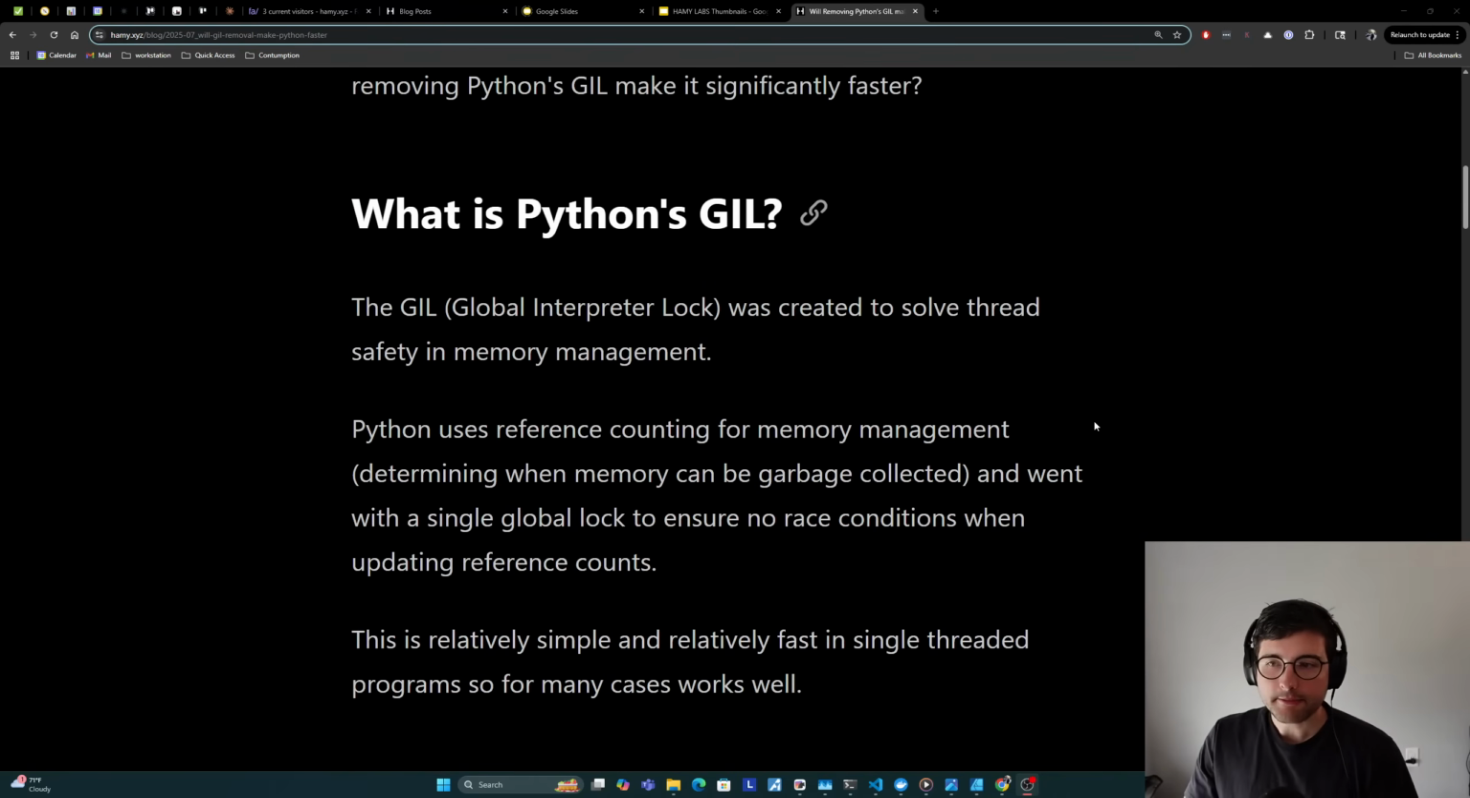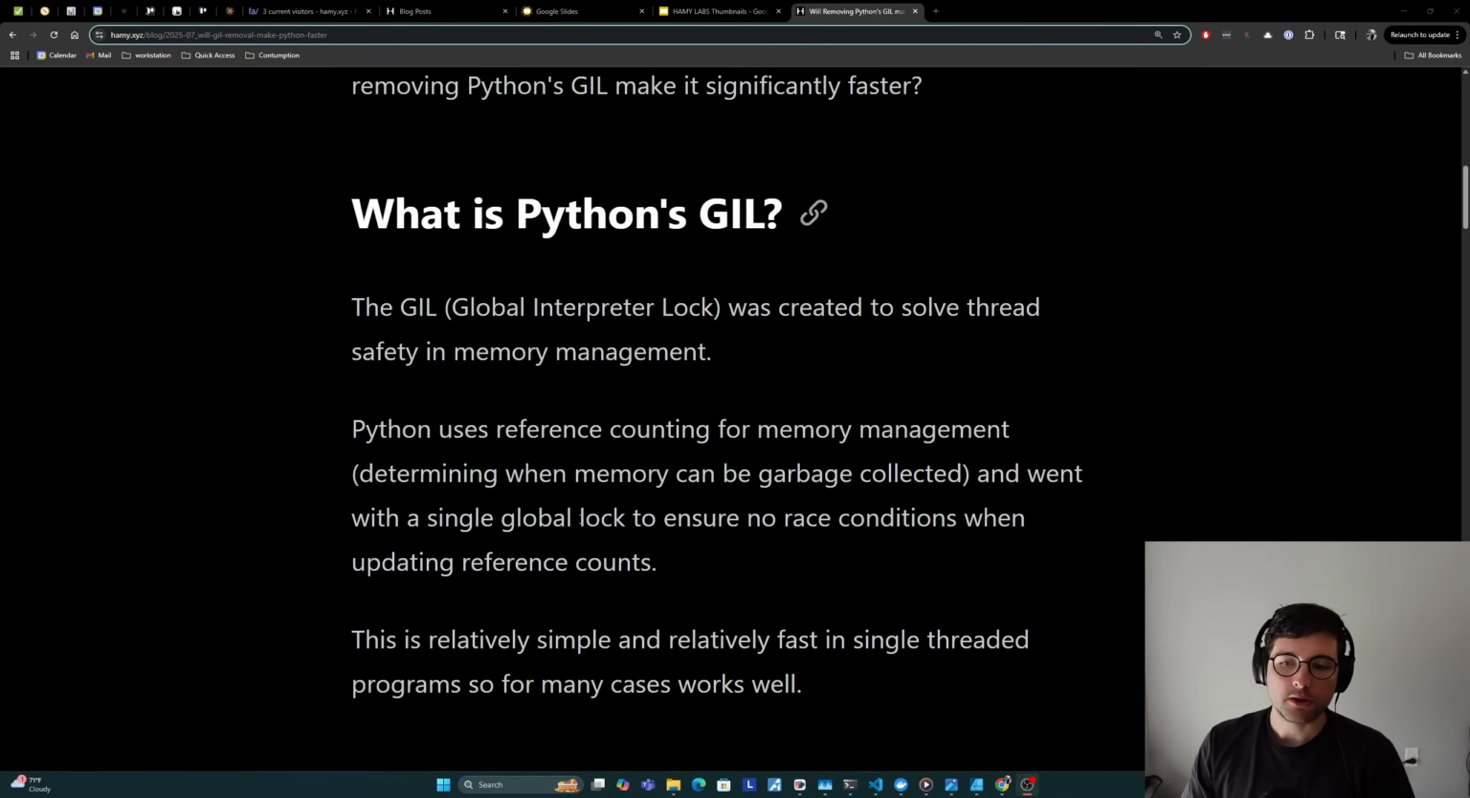All right, so what is Python's GIL? The GIL, or the Global Interpreter Lock, was created to solve thread safety and memory management. Python uses reference counting for memory management, which is basically how it's determining when memory can be garbage collected. If there's still references, then it's probably still being used somewhere. If there's no references, then nobody's using this anyway. Let's schedule it for deletion.